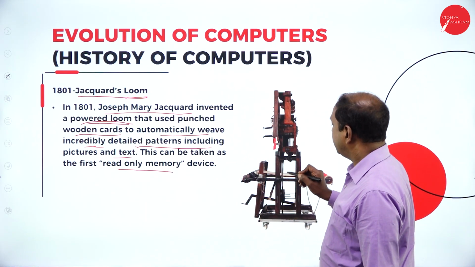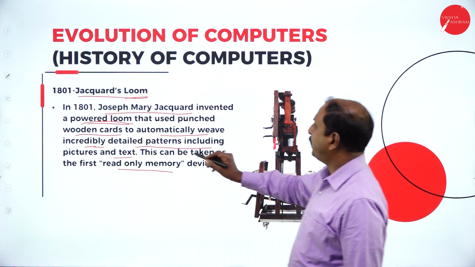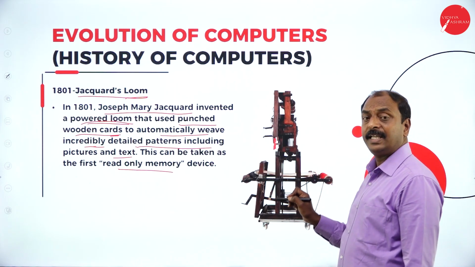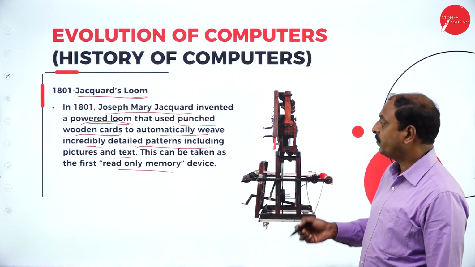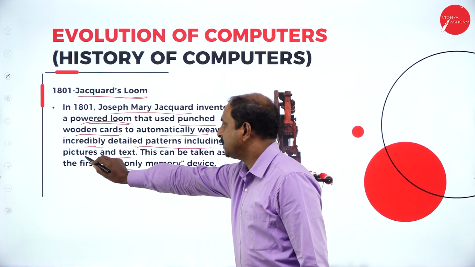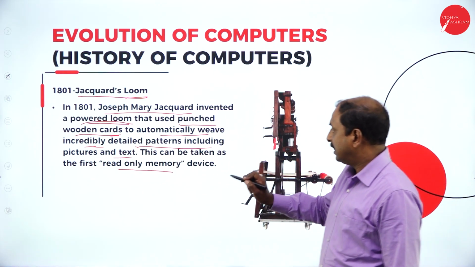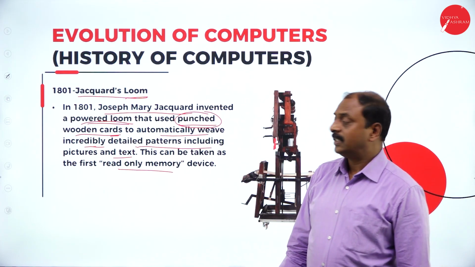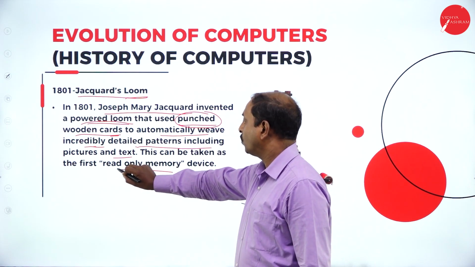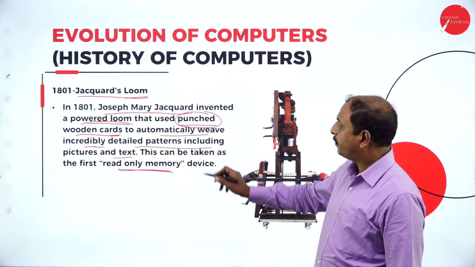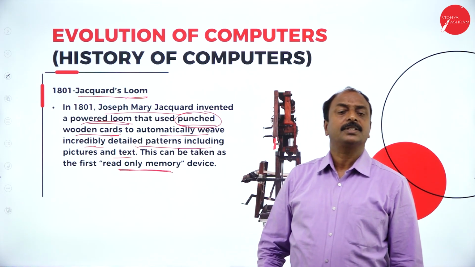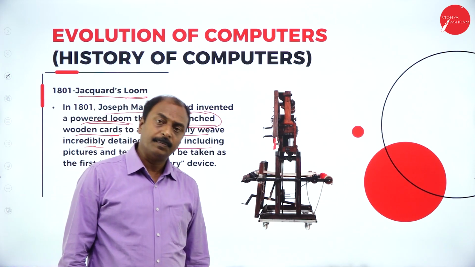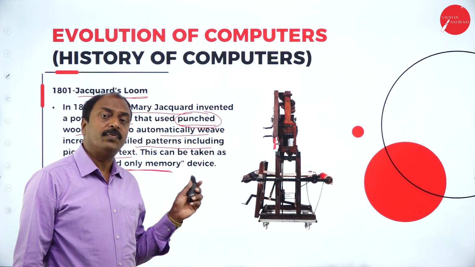Inside this, they were using punched cords, wooden cords, for designing or weaving, or to get different designs in the form of pictures as well as text. So this punched cord was a very good invention in the field of computer science. This is where they used to store the pattern on the wooden cords. It is called punched wooden cords, a very good invention in the field of computer science for storing information.